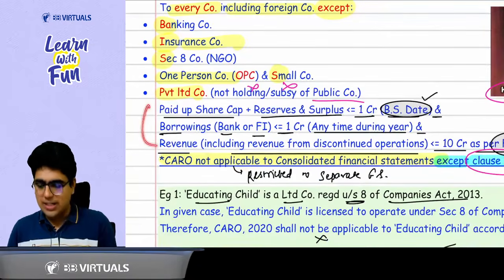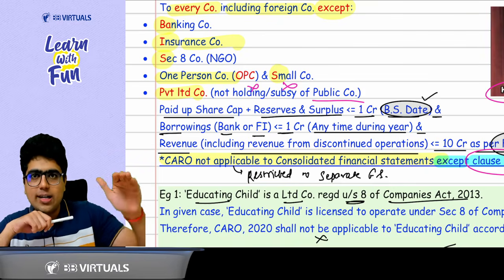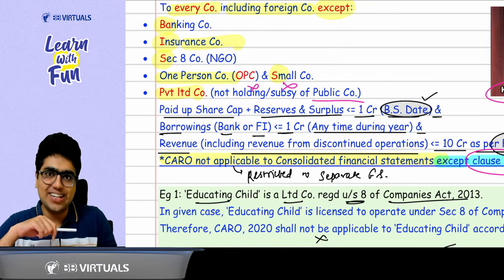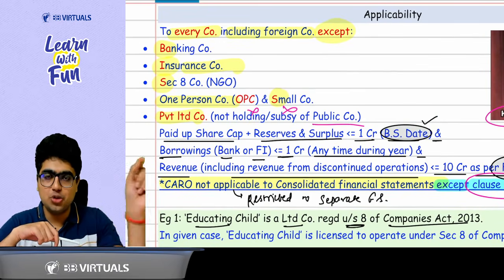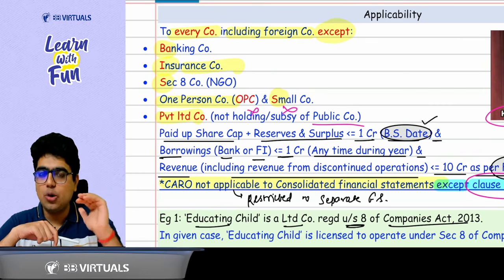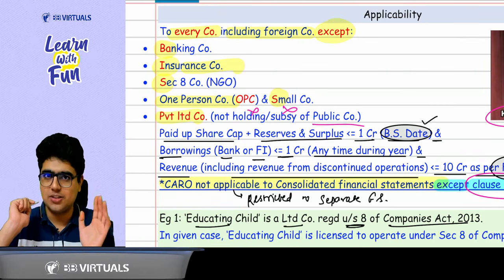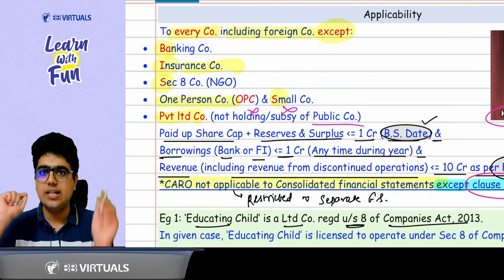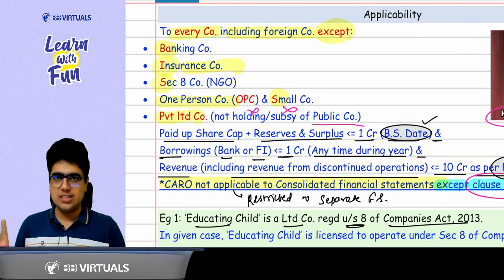Now that private limited company needs to satisfy three conditions. What? Up to 1 crore, up to 1 crore, up to 10 crore. What is up to 1 crore? What is up to 10 crore? So first of all, its equity, that is the paid up capital and reserves, should be up to 1 crore. Then its borrowings should be up to 1 crore. Okay, borrowings from banks and financial institutions, they should be up to 1 crore throughout the year, throughout the financial year. Then the turnover should be up to 10 crore as per the financial statement.